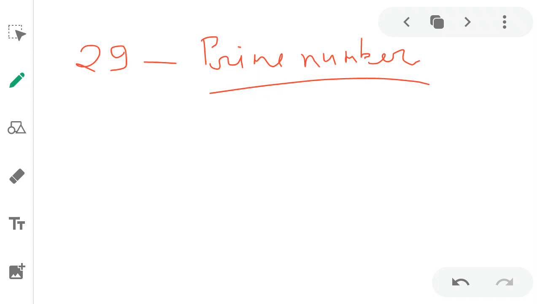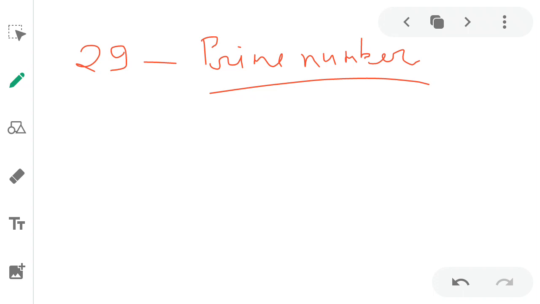In this manner, we can check whether the given number is prime or not. We divide the number by 2, 3, 5 and 7. If it is not divisible, then the number is prime. Many numbers are prime numbers.